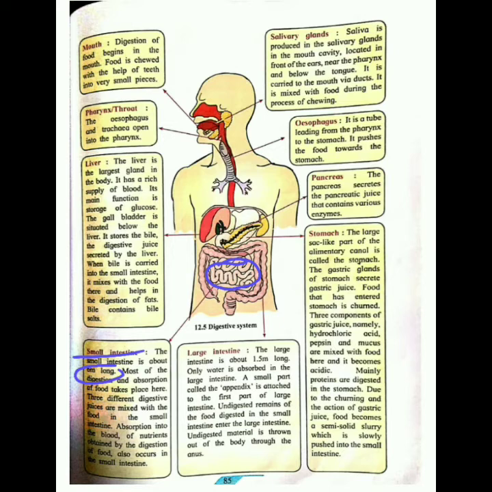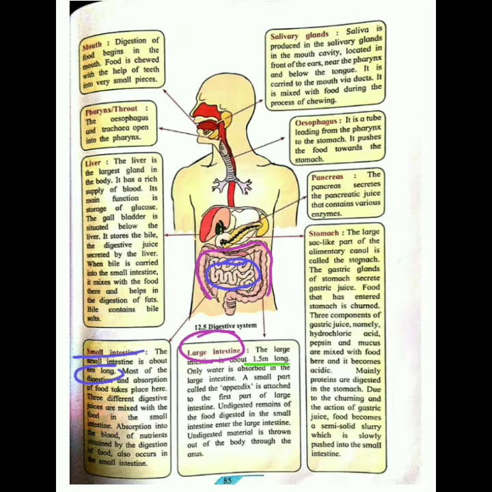And the undigested food which is not absorbed remains in the large intestine. Okay, so the undigested food goes to the large intestine. In the large intestine, only and only water is absorbed. This large intestine is about 1.5 meters long.